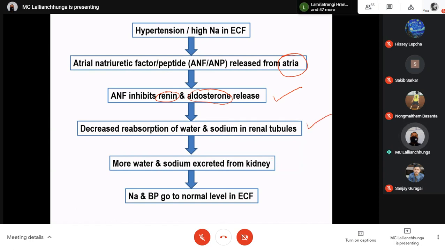That means a large amount of water and sodium will be excreted from the kidney, and then the blood pressure will go back to normal. This will suppress the hypertension, and the blood pressure will go down towards the normal level.